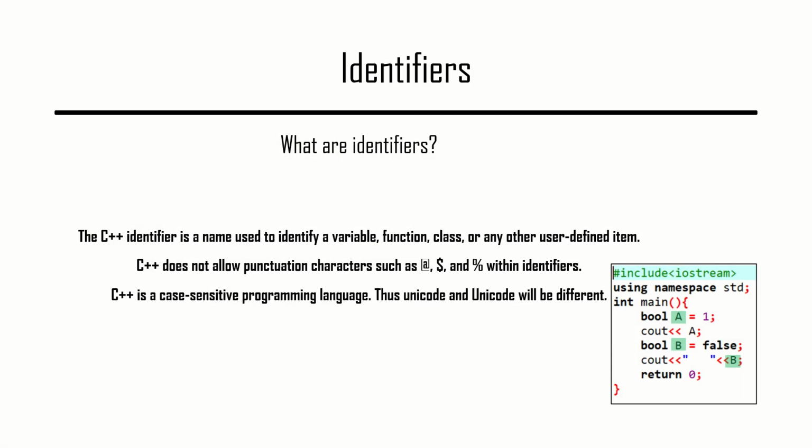Identifier. A C++ identifier is the name of a variable or a function or a class or any other thing which is user defined. C++ does not allow punctuation characters such as at the rate, dollar, percentage, full stop, brackets. Any other special characters are not allowed to use in naming an identifier.